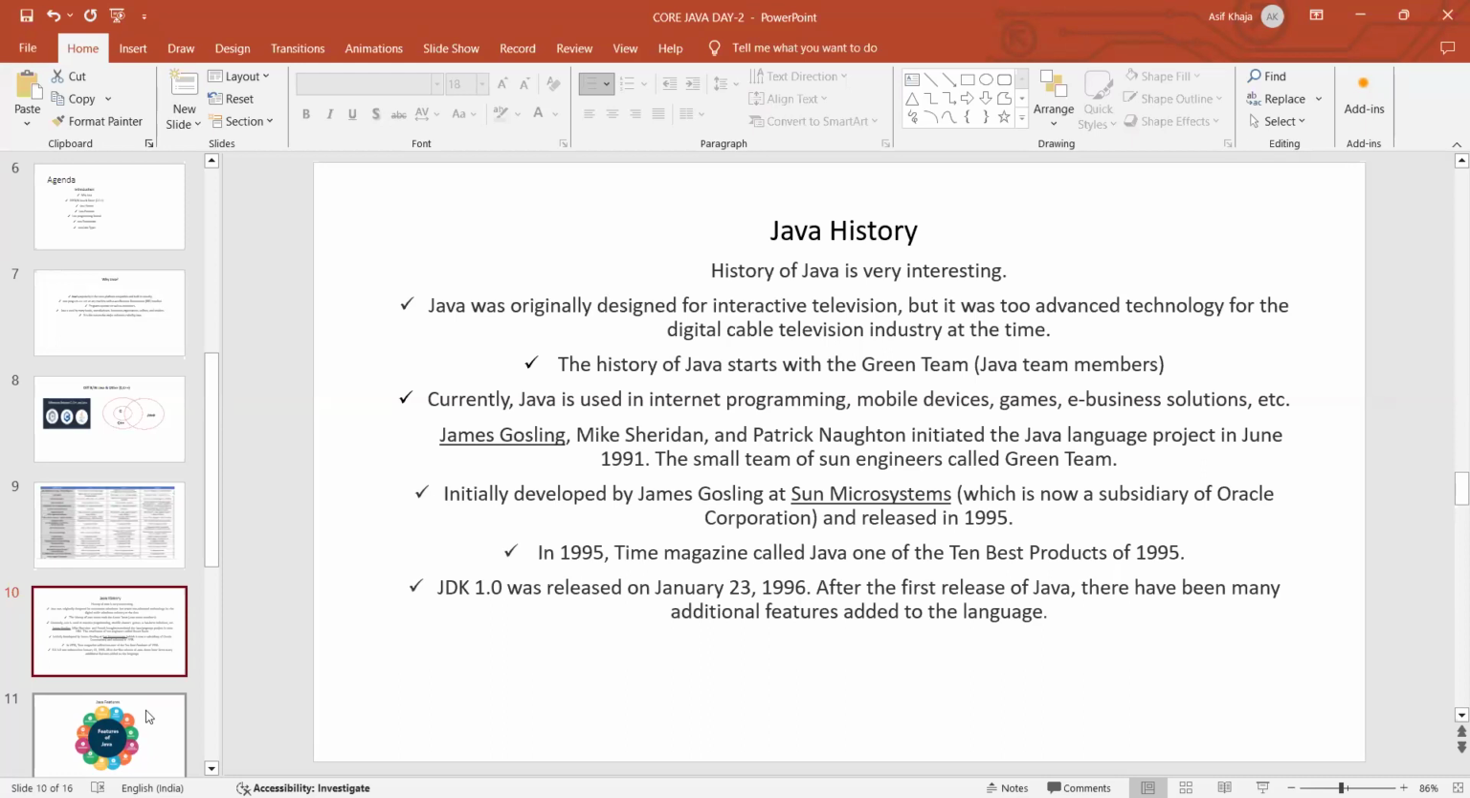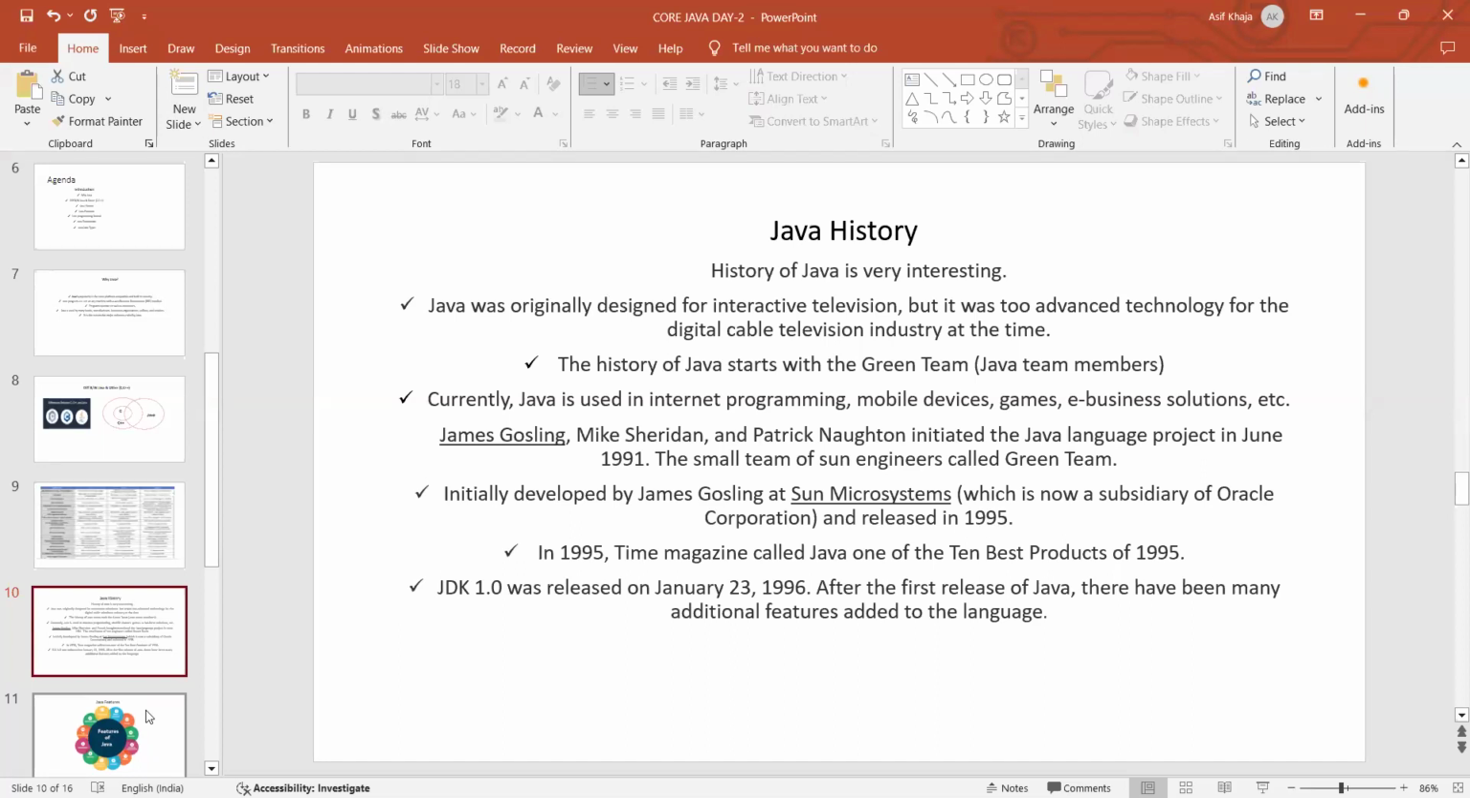James Gosling, Mike Sheridan, and Patrick Naughton initiated the Java language project. These three guys were called the Green Team, and they initiated the Java language project in June 1991. It was a small team of Sun engineers called the Green Team. They were working at Sun Microsystems, which has now been acquired by Oracle.